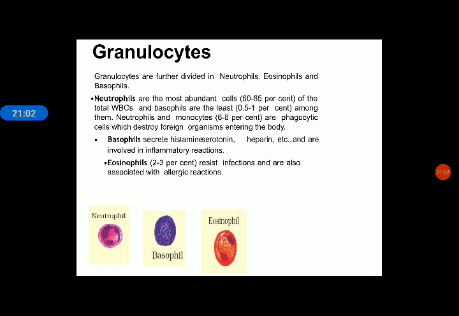And one more important point: if we want to stain these cells, eosinophils are colored with the help of acidic dye. There are 3 types of dyes by which cells can be stained. Eosinophils are stained with acidic dye, basophils are stained with basic dye, and neutrophils are neutral cells.